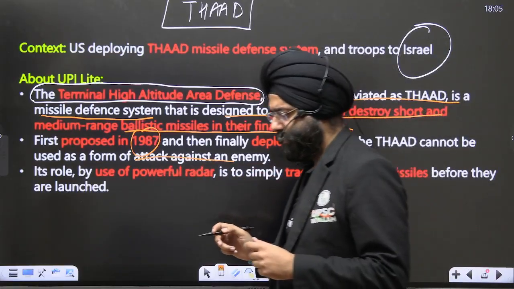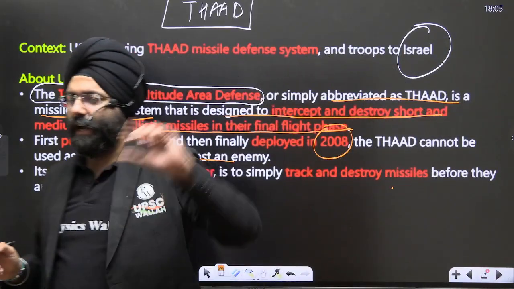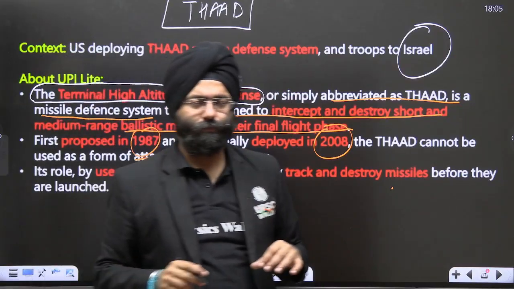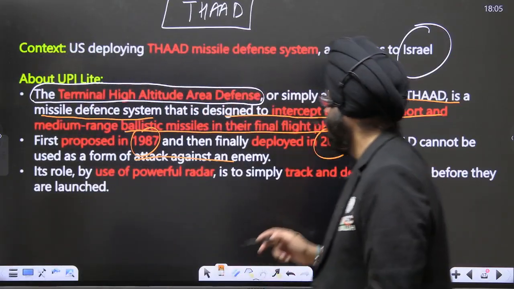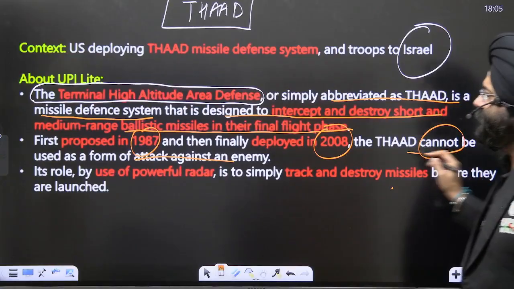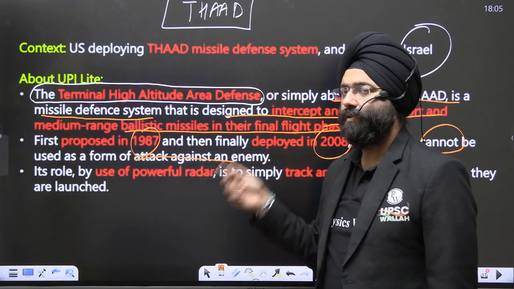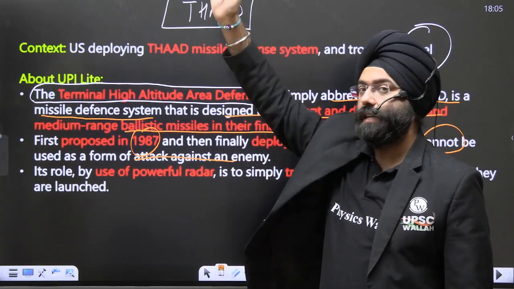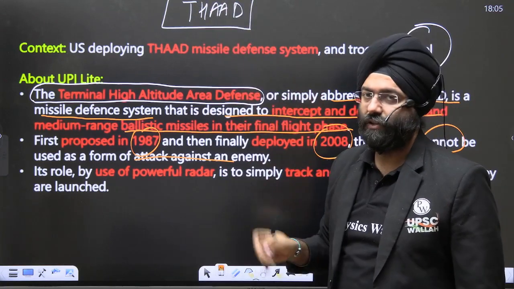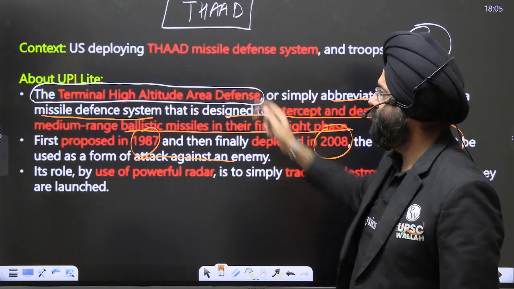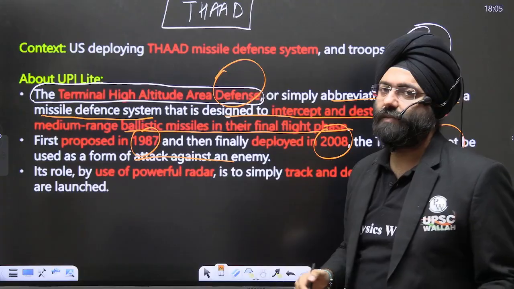Please remember, it is not a form of attacking anybody, it is a form of defense. That is why it is written that THAAD cannot be used as a form of attack. It is a form of defense. If some missile comes, then the interception takes place and you destroy the missile. So it is a form of defense. That is why you realize that the word defense is being used here.